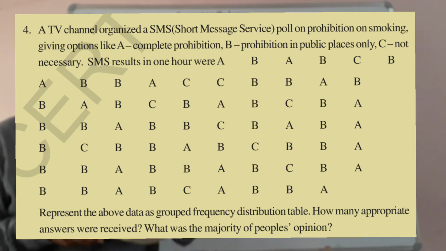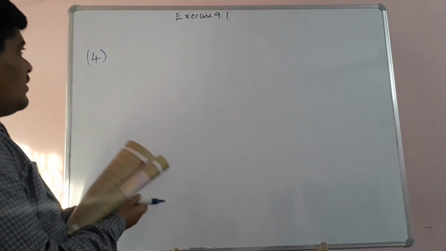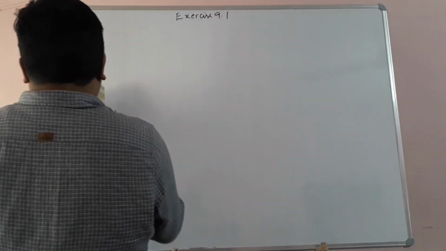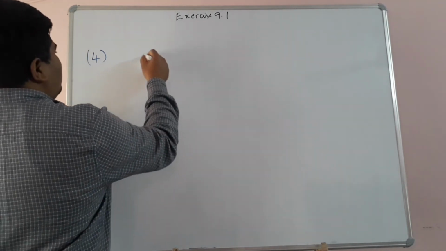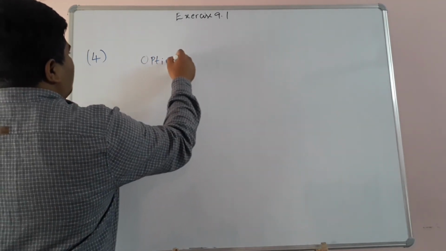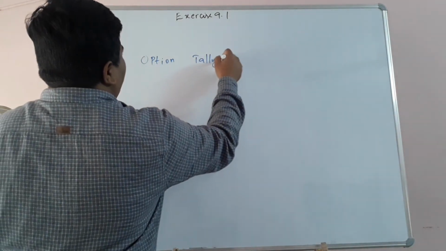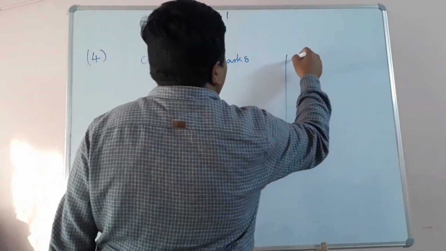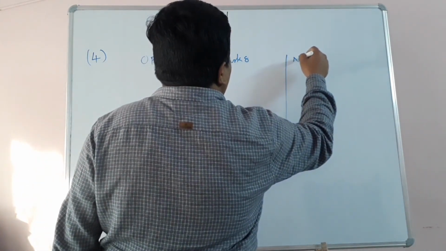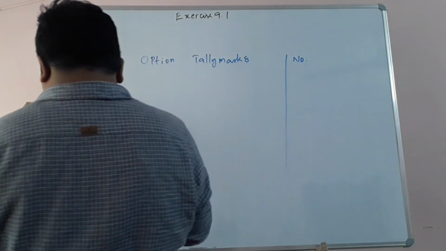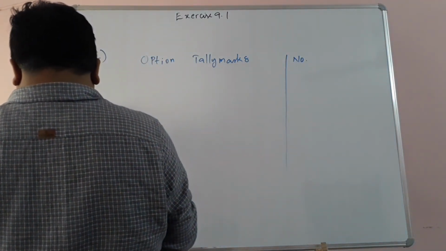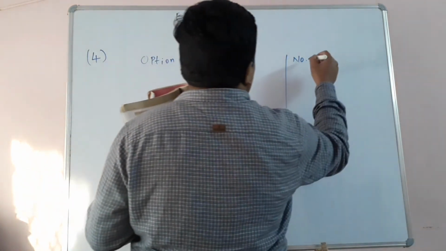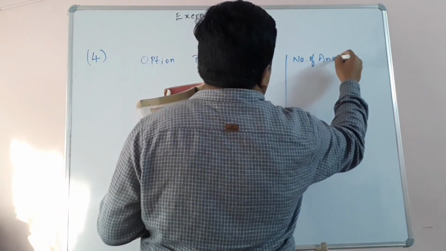How many appropriate answers were received? What was the majority of people's opinion? Okay, let's see. We have to draw the frequency distribution table in this way. In the first column we take option. In the second column we take tally marks. The last column is number of people or frequency. Now number of answers also you can take.